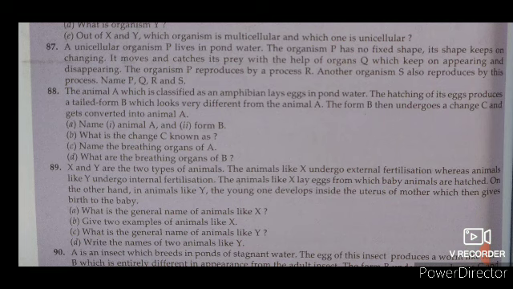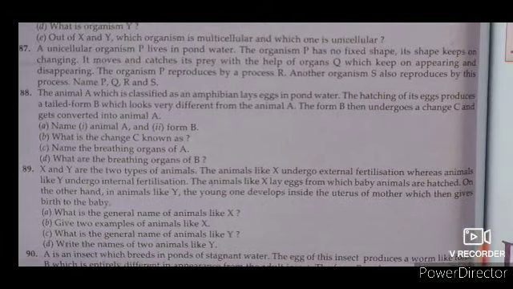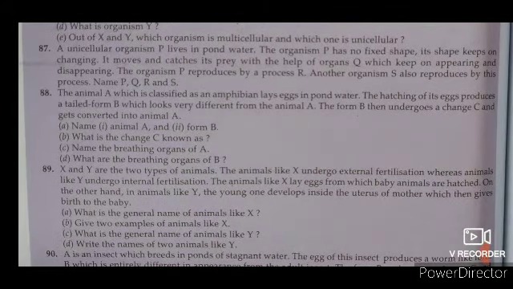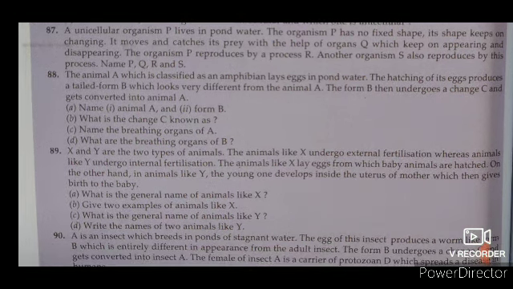Next, question number 88. The animal A, which is classified as an amphibian, lays eggs in a pond water. The hatching of its eggs produces a tailed form B, which looks very different from animal A. The form B then undergoes a change C and gets converted into animal A. Dear students, here is a question.